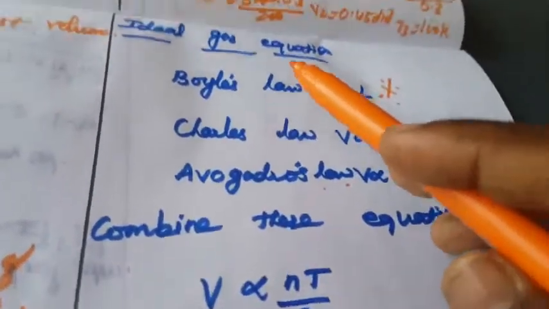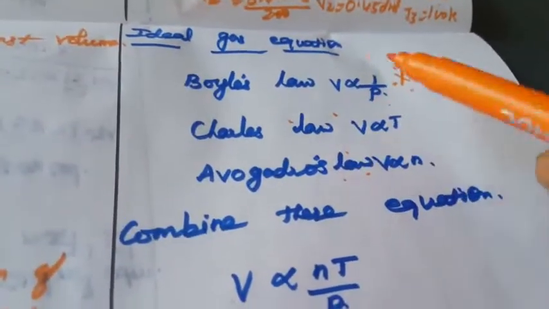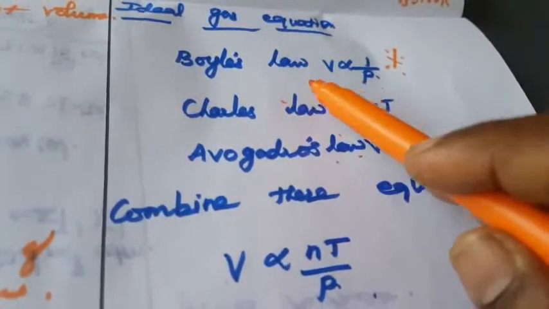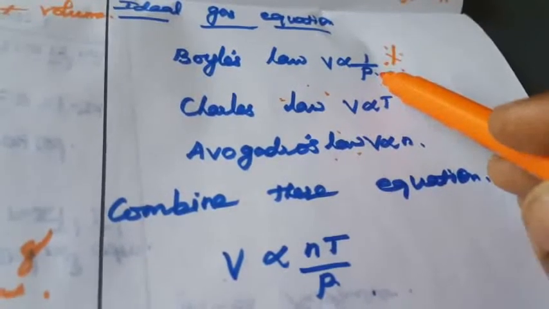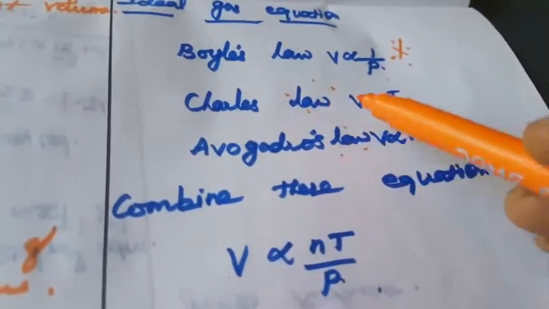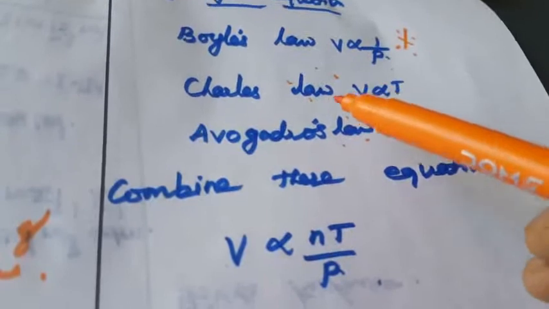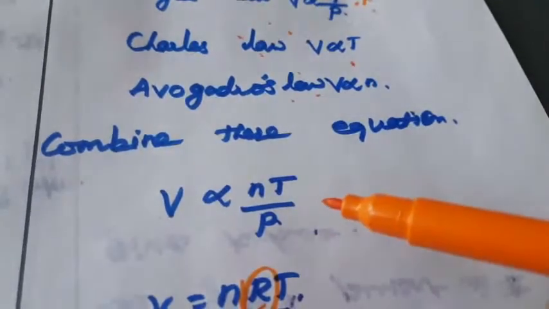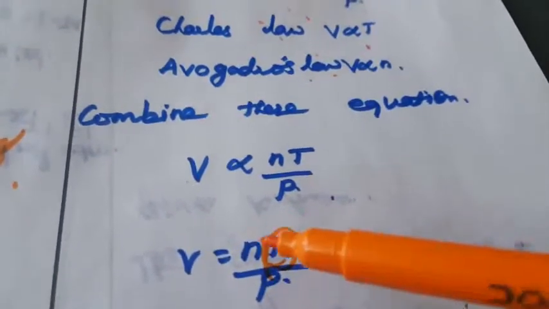First you write Boyle's law, Charles' law. Don't write the definition, this is only a small derivation. Boyle's law: V is inversely proportional to 1 by P. Charles' law: V is directly proportional to temperature. And Avogadro's law: V is directly proportional to n. Combine these equations: V is directly proportional to nT by P. We are introducing the gas constant.